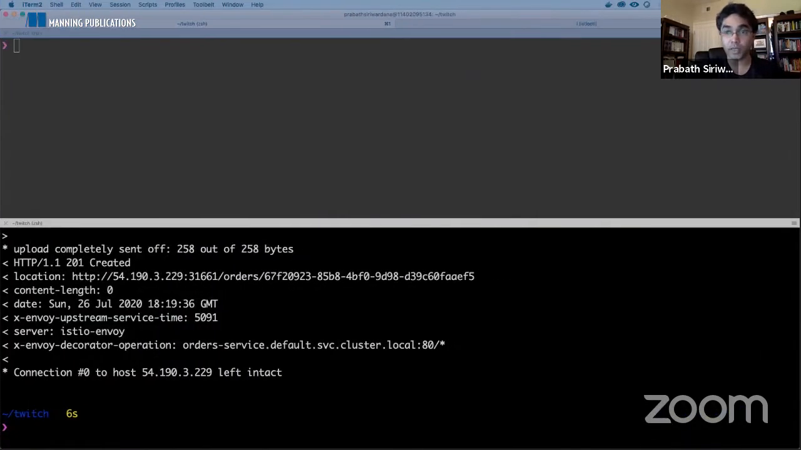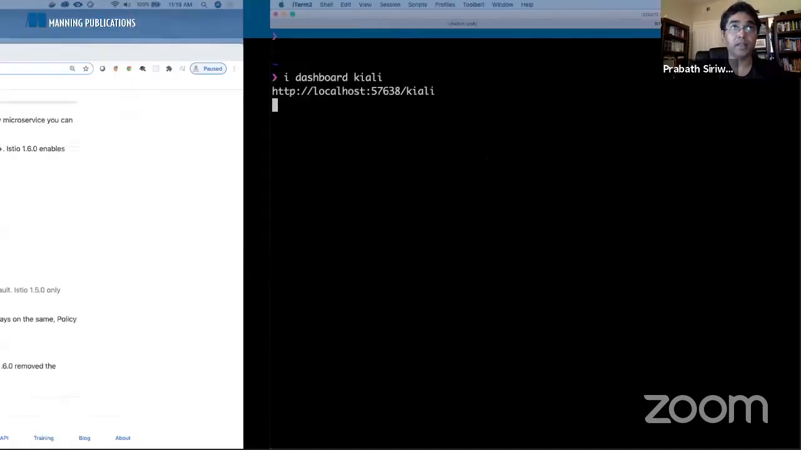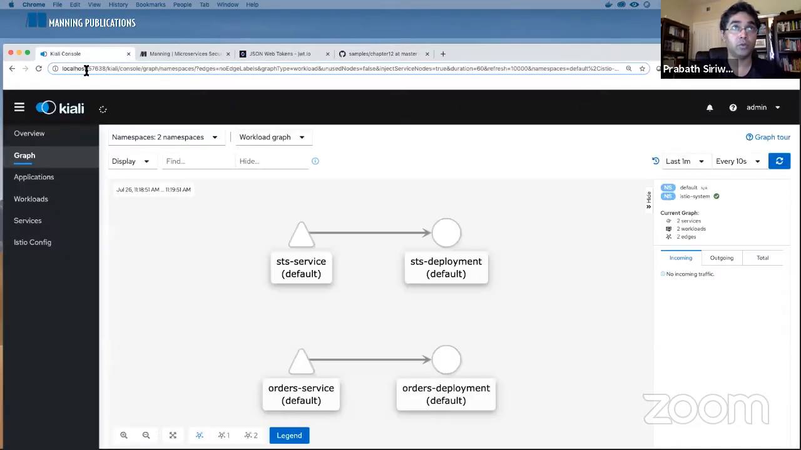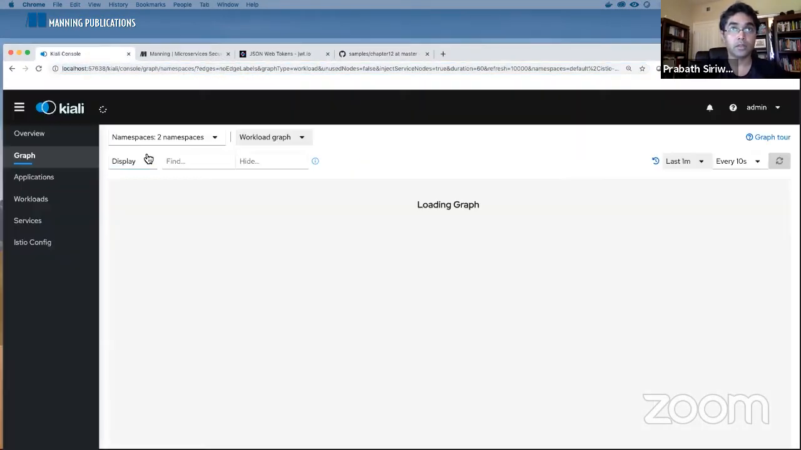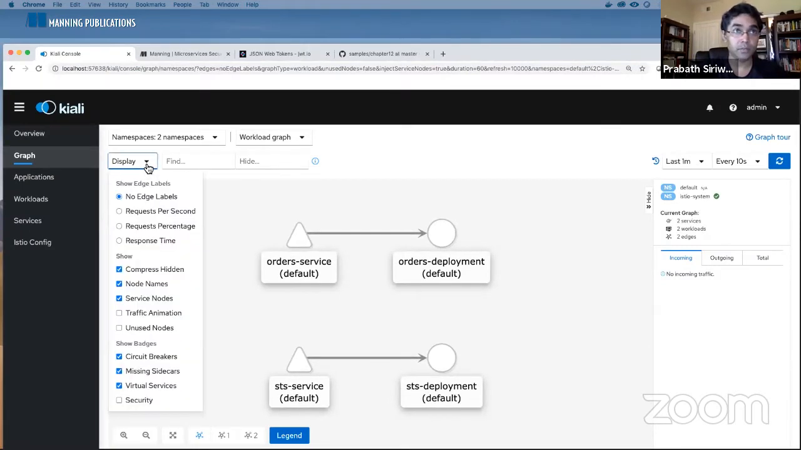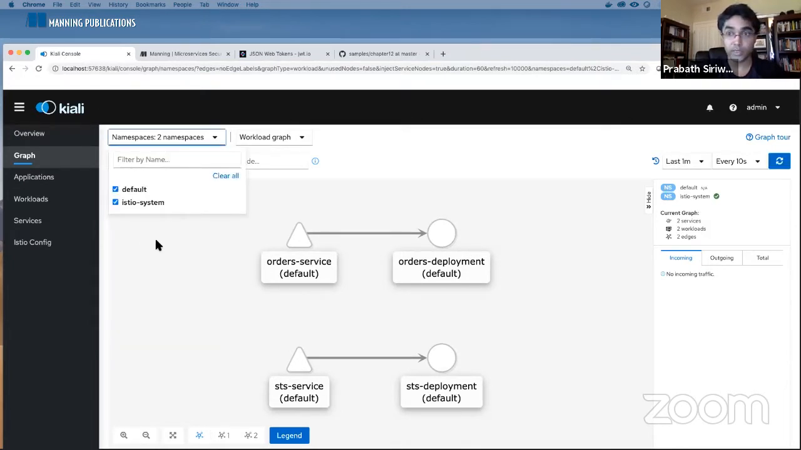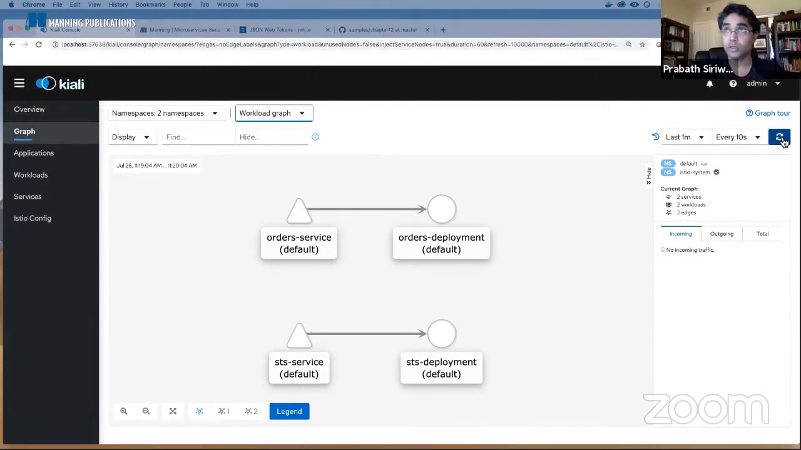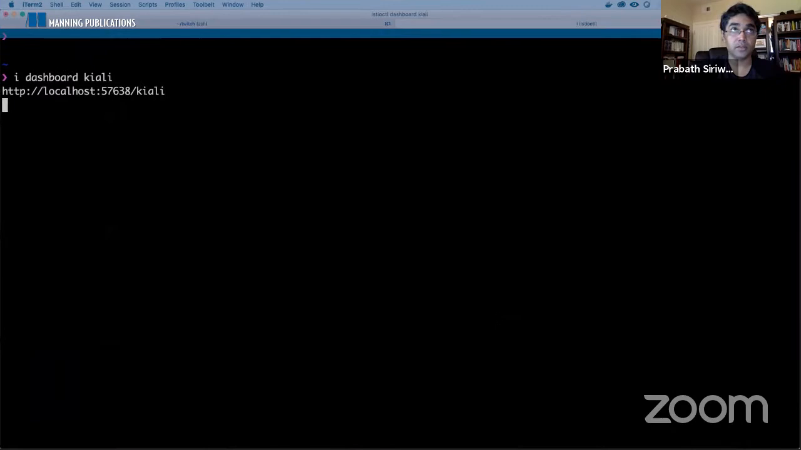And now we can visualize what happened in this deployment using this dashboard called Kiali. So I'm running Kiali in my environment. If you go to the Kiali console, you can see the traffic flows. So let me enable security, and I need to see everything in the default and Istio system namespaces, workload graph. Yeah. Now this should show me the traffic. It will take a little bit of time to refresh. Okay, let me send more requests.